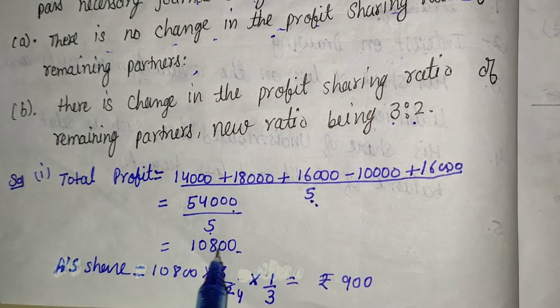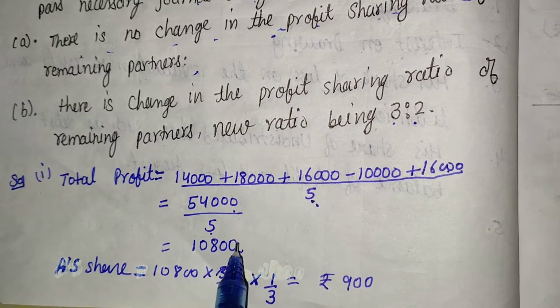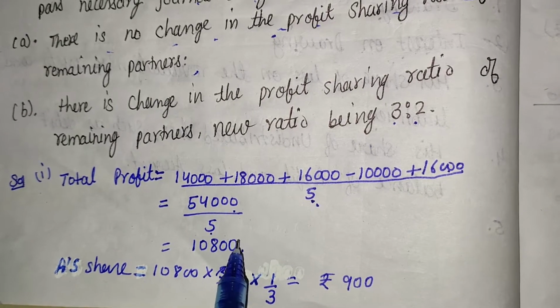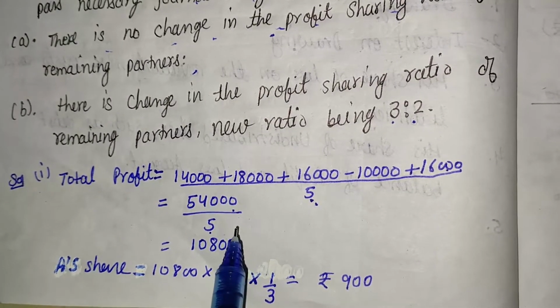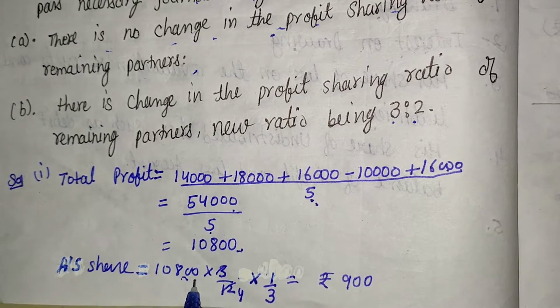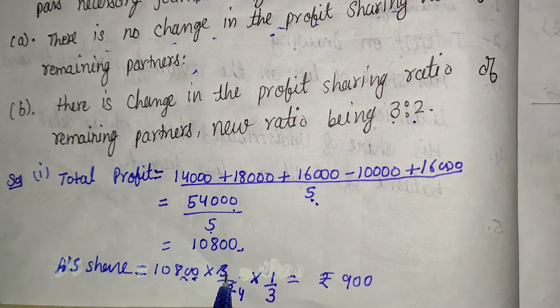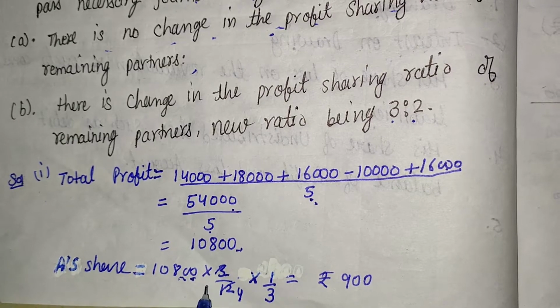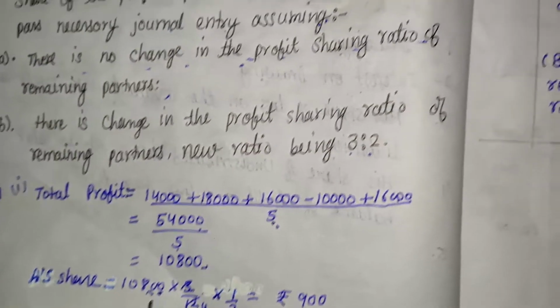And that 10,800 is the total profit of the firm. We only want A's share. So 10,800 is the total profit. In this, what is A's share? First of all, what is the old ratio given in the question?